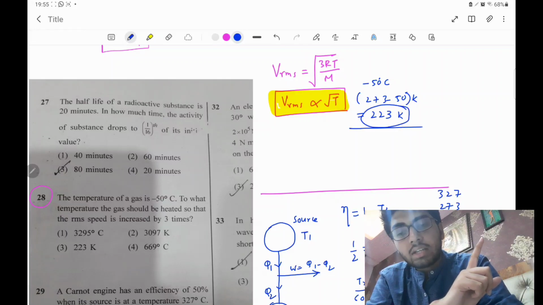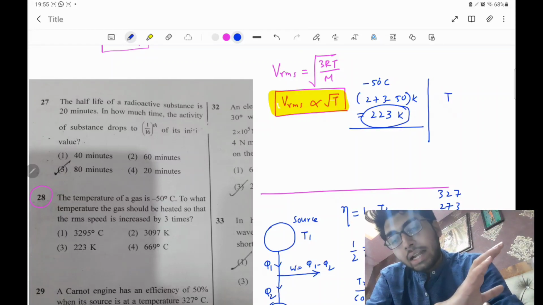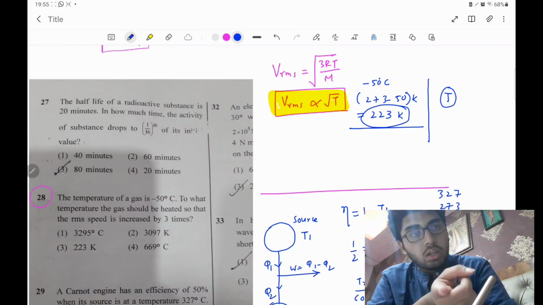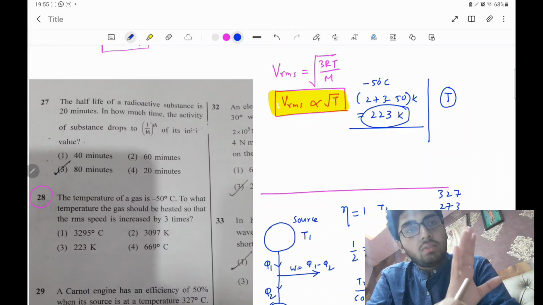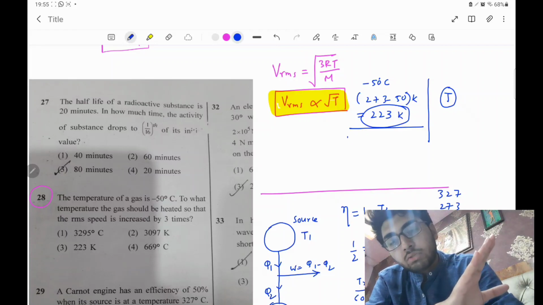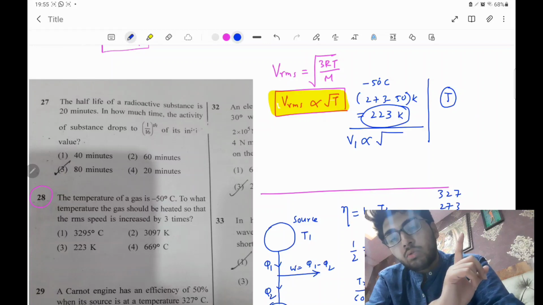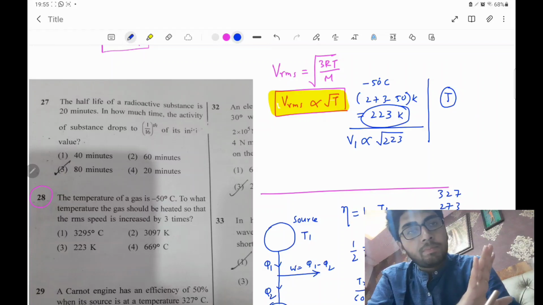So one situation is 223 Kelvin, another is the temperature at which the RMS speed becomes 3 times the previous one. In the previous situation the RMS speed is directly proportional to root over of 223 Kelvin.